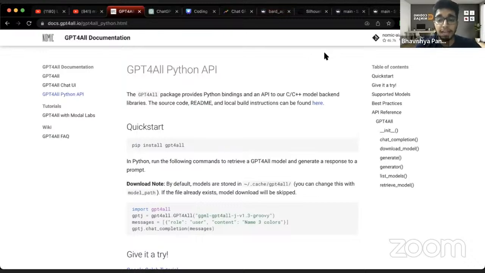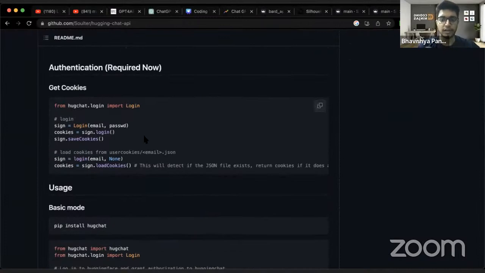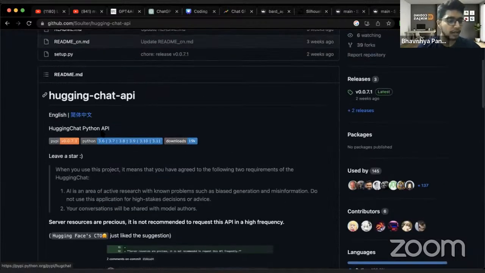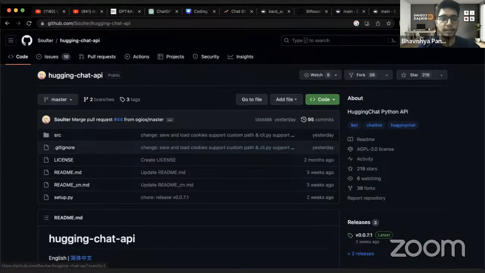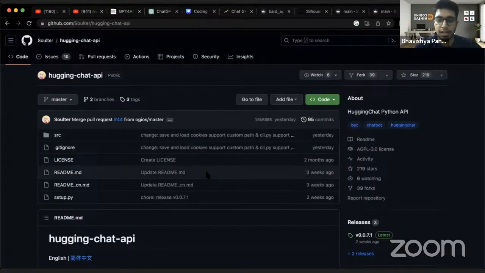So I showed you 4 LLMs today, not 1, not 2, but 4. ChatGPT, and I showed you how you can build a bot of your own without paying a single penny using the Bard API. Then I showed you HugChat, which is again an open source thing. It is for Hugging Face. The official API hasn't been released. It is an unofficial version, and this one has actually been supported by the chief technical officer of Hugging Face, so you can leverage this also. And then I have shown GPT4All. So 4 LLMs I have shown you today. I really hope it added some value.